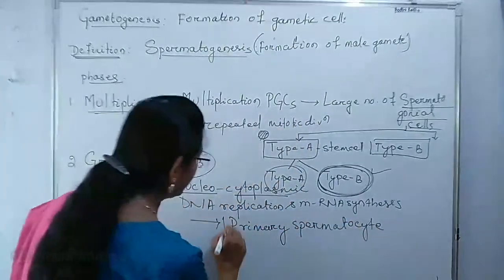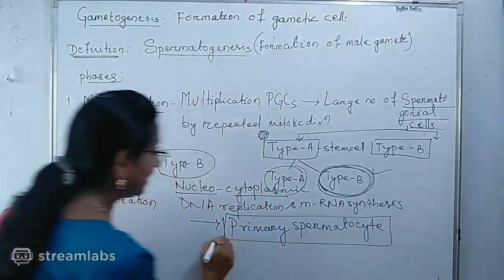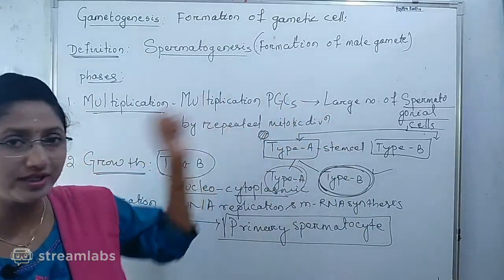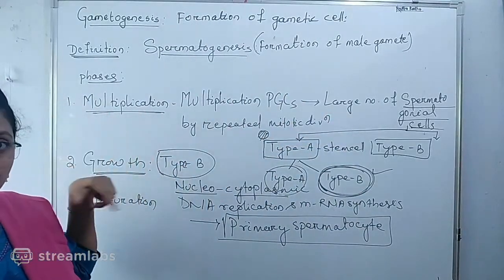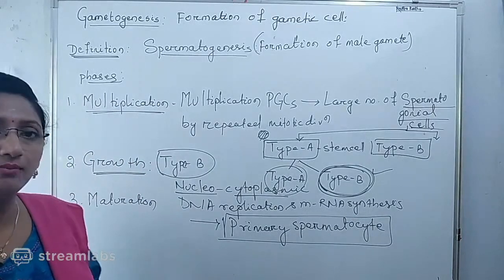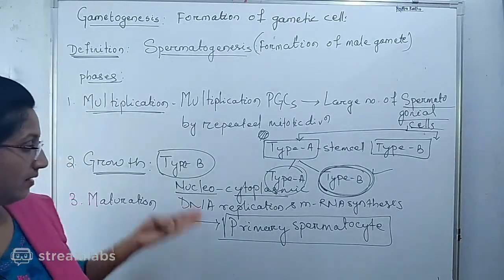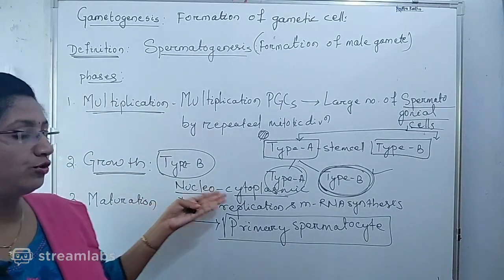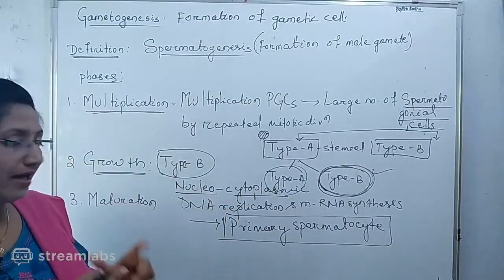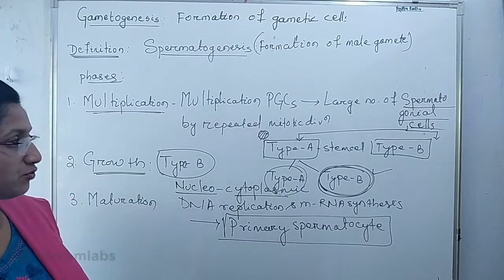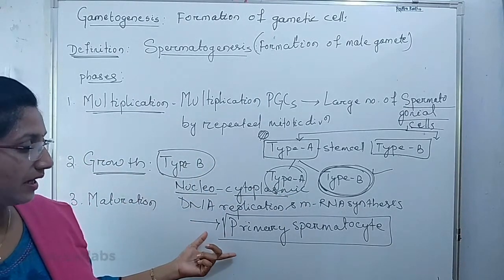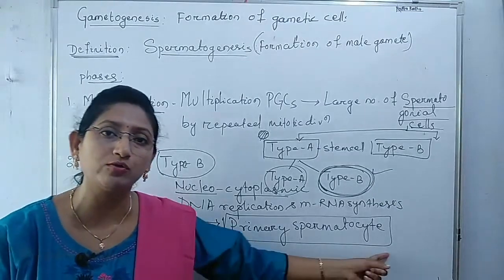That means each of the type B spermatogonial cells from the multiplication phase, when it undergoes this growth phase, becomes large in size by increasing the nucleocytoplasmic content inside, and the larger cells converted from the type B spermatogonial cells are called the primary spermatocyte.